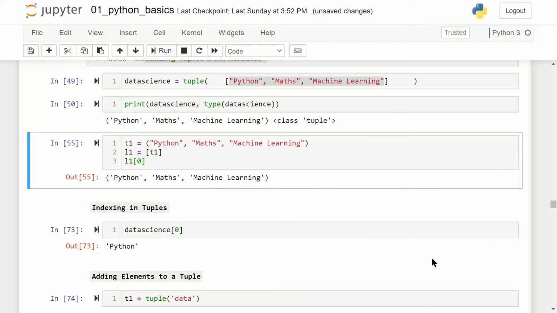So, and if we have to access machine learning, the last one, then we have to add again a square bracket 2 to this same. Yeah. So L1 0 and 2. Okay. Yes. Okay. Fine. Thank you.